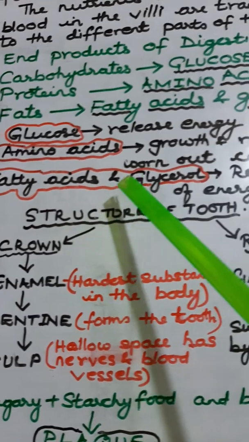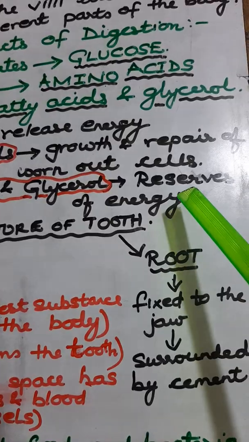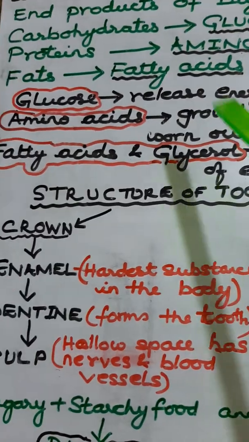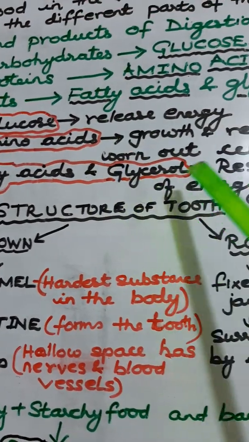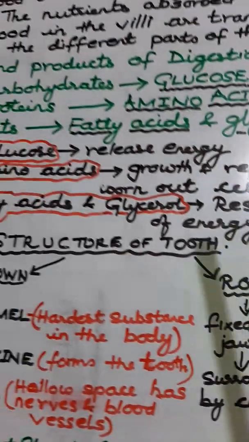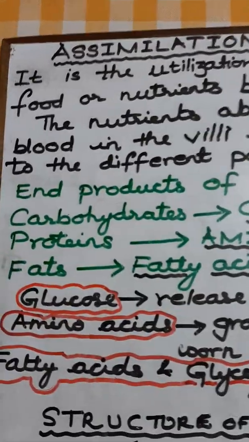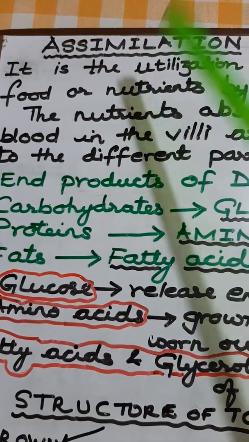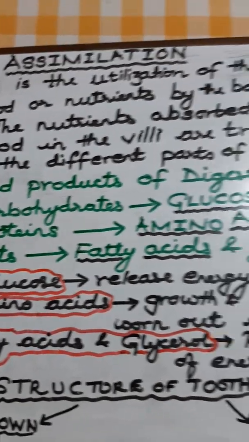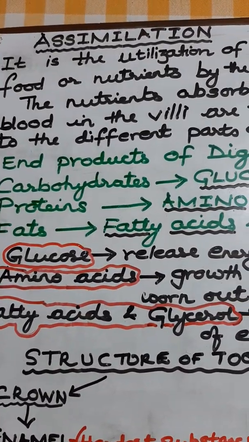Now, fatty acids and glycerol are reserves of energy. Whenever energy is required, the fatty acids and glycerol provide energy. Though glucose is also providing energy, fatty acids and glycerol are also reserves of energy. So this is the last part, and that is called assimilation. This is the definition of assimilation, because I'm going to ask you. It is the utilization of the digested food or nutrients by the body cells. That is called assimilation.